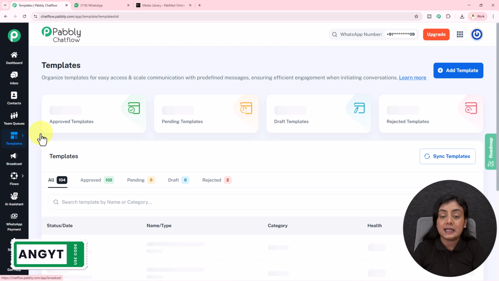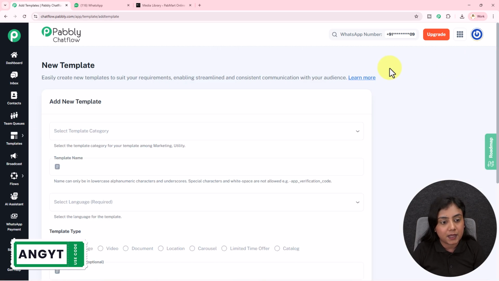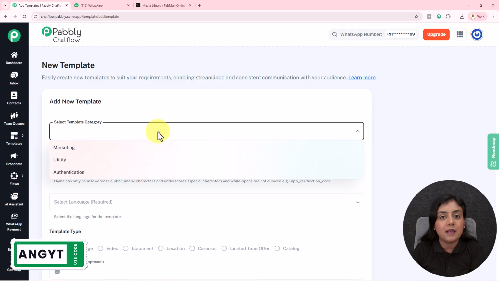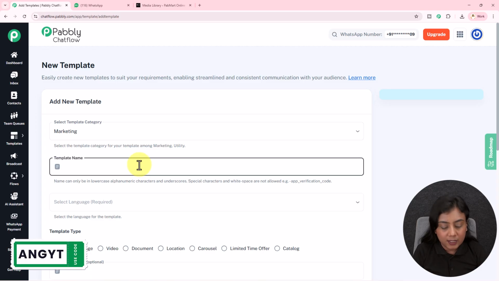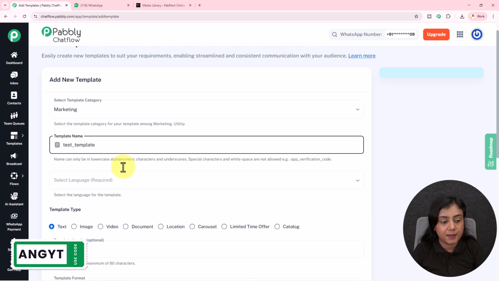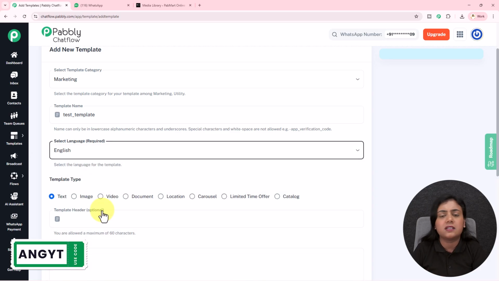Go to this template list section right over here. To create a template, click on this add template button. We have to first select the category. I'm marketing my business currently, so select the category as marketing. Name of the template, let's suppose I will name the template as test template right now. So this is the name. I'm just showing you the test template right now because I've already created a template. Okay, language, I will be creating this template in English. You can select any other language and create a template according to your country's language.